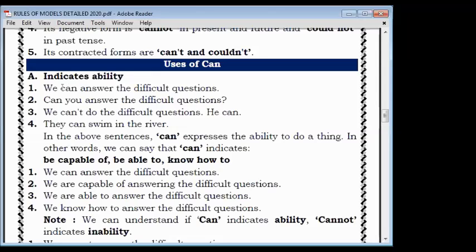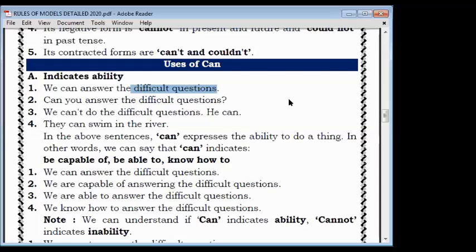Here the word "can" is showing ability: we, meaning two or three people including me, or they, can answer any type of difficult question. Second, if we are asking about ability, then too we can use it: Can you answer the difficult question? We can't do the difficult question, or we cannot solve it, he can. So the ability of different persons can be shown, and even inability can be shown. If we use "cannot", the inability, meaning the power of not doing any work, can also be shown. Clear to you?